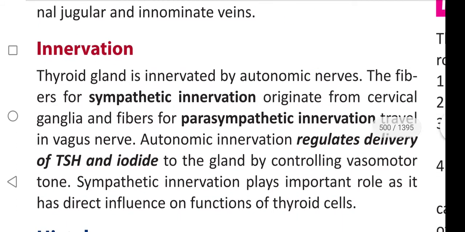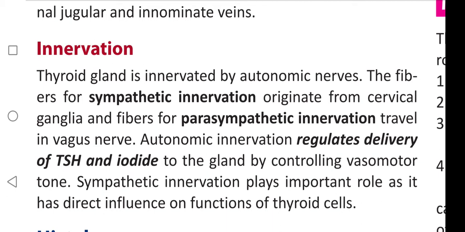Innervation. Thyroid gland is innervated by autonomic nerves. The fibers for sympathetic innervation originate from cervical ganglia and fibers for parasympathetic innervation travel in vagus nerve. Autonomic innervation regulates the delivery of thyroid stimulating hormone and iodide to the gland by controlling vasomotor tone. Sympathetic innervation plays important role as it has direct influence on functions of thyroid cells.